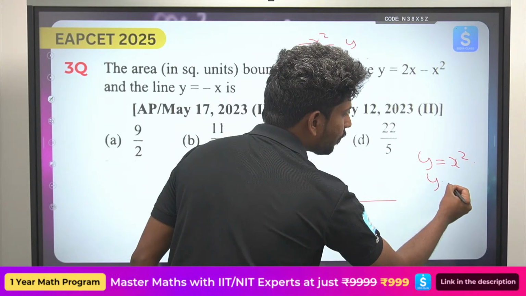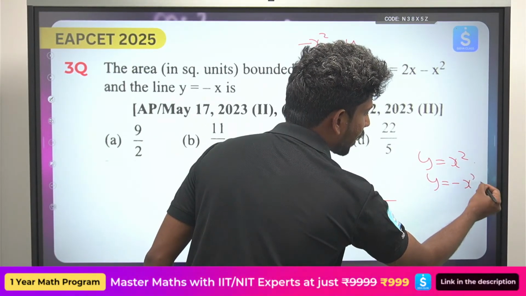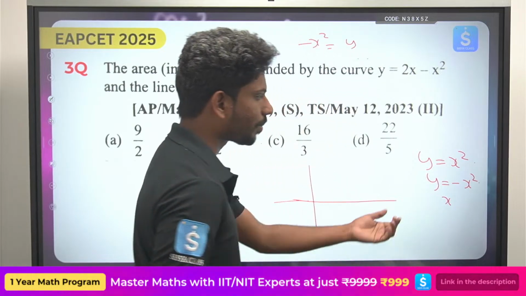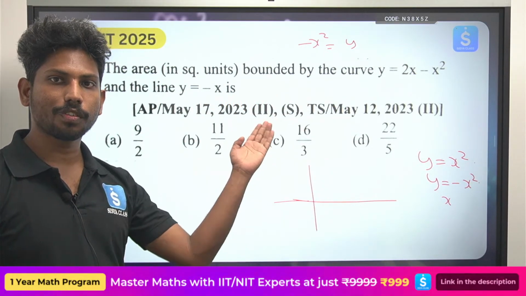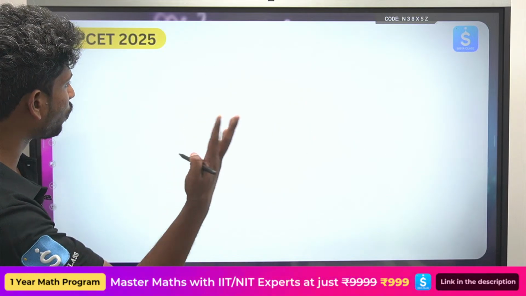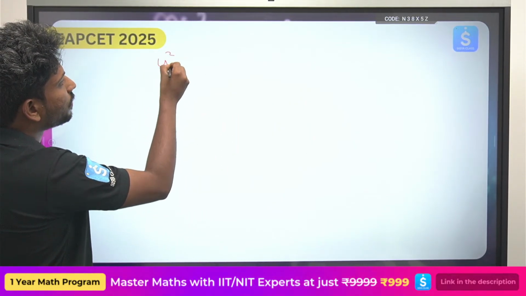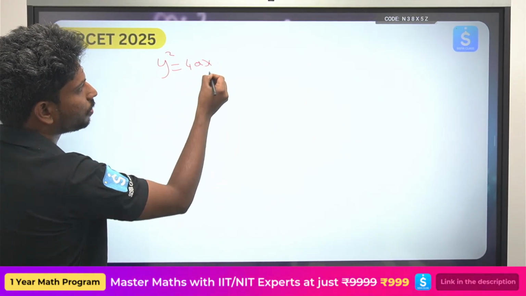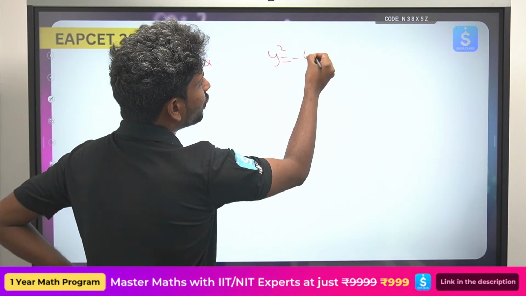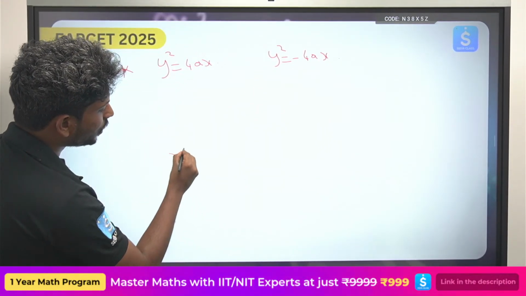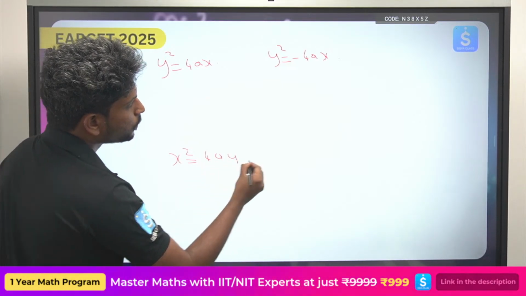So how does this graph look, y is equals to minus x square, or x square is equals to minus 4ay? It will be in the downward direction. Y square equals to 4ax. So, there are totally 4 different types of graphs. One is y square equals to 4ax. I'm saying it once, please note it down. Y square equals to 4ax, y square equals to minus 4ax, then x square equals to 4ay, then x square equals to minus 4ay.